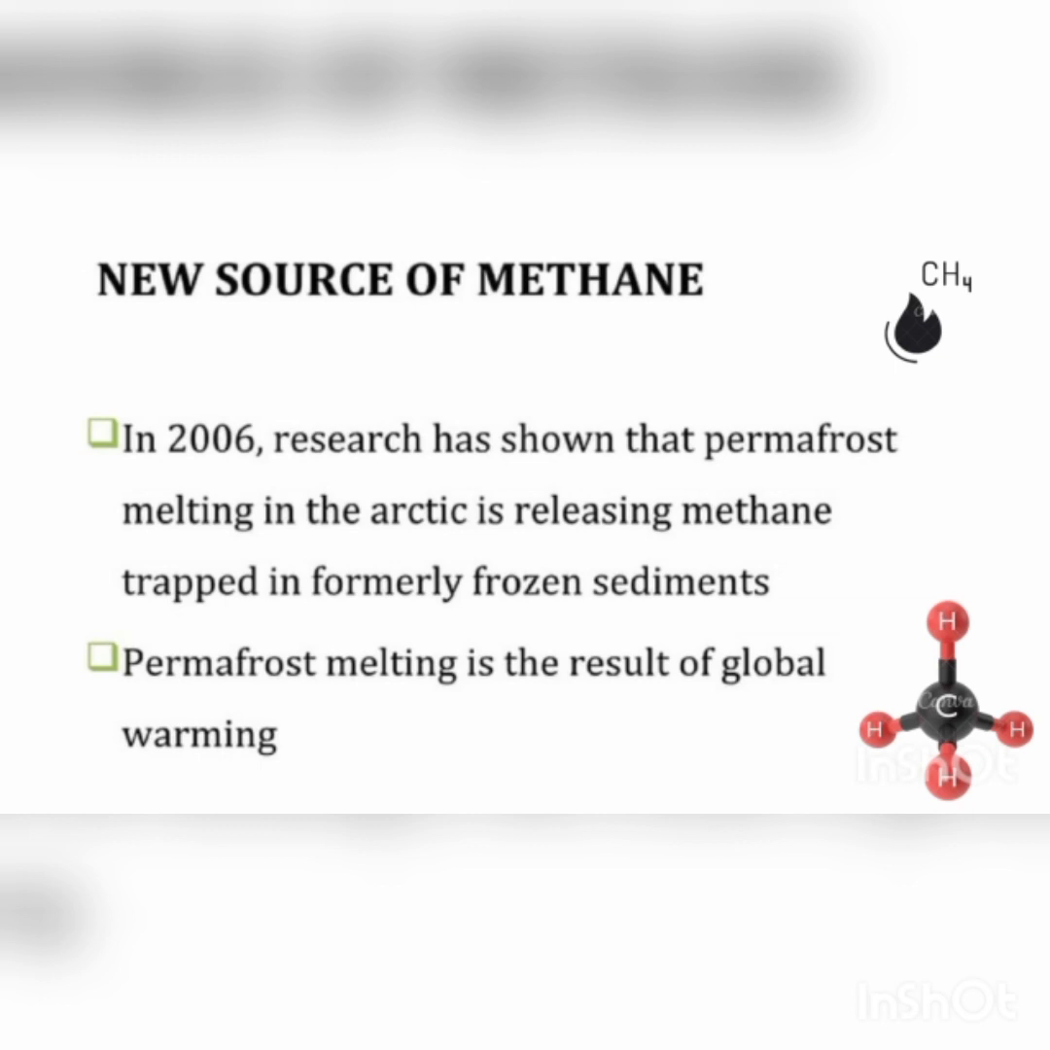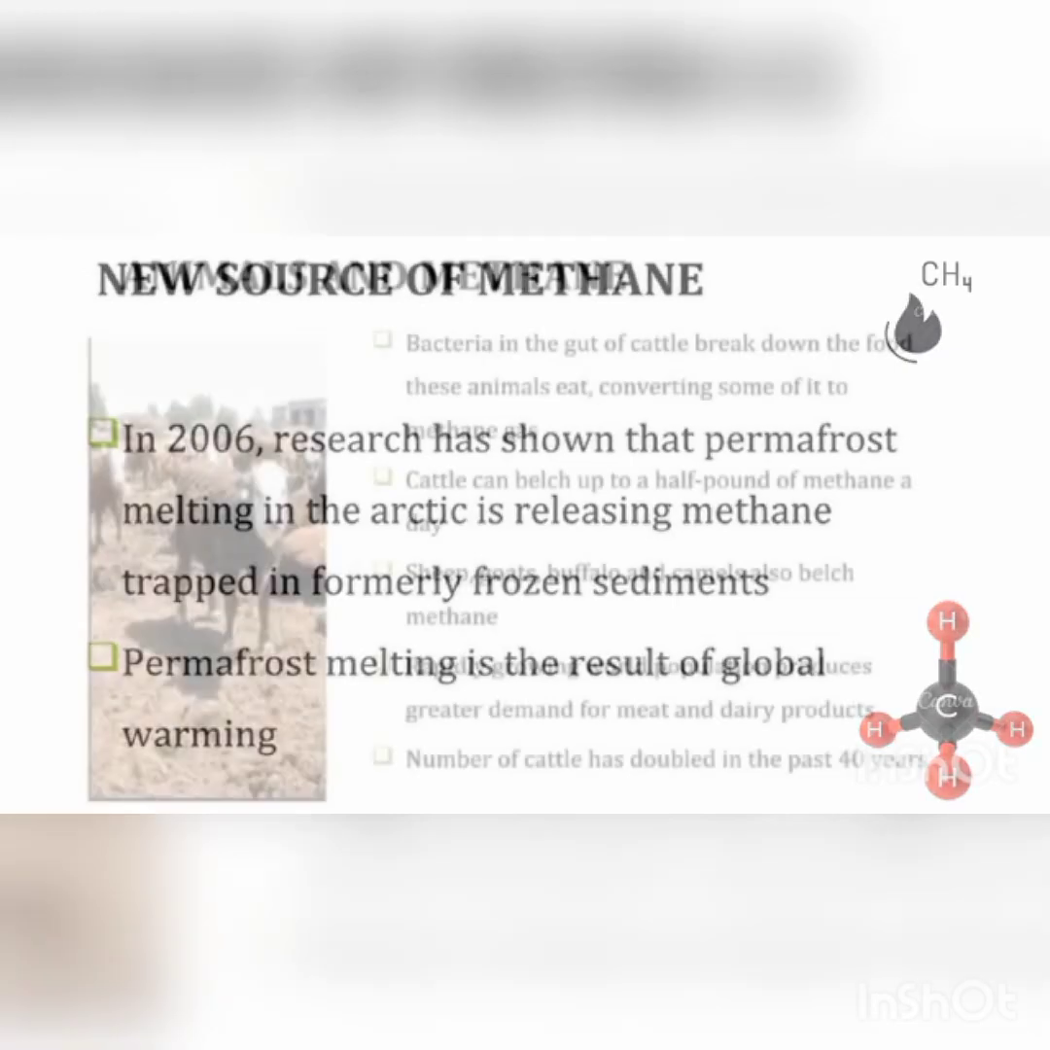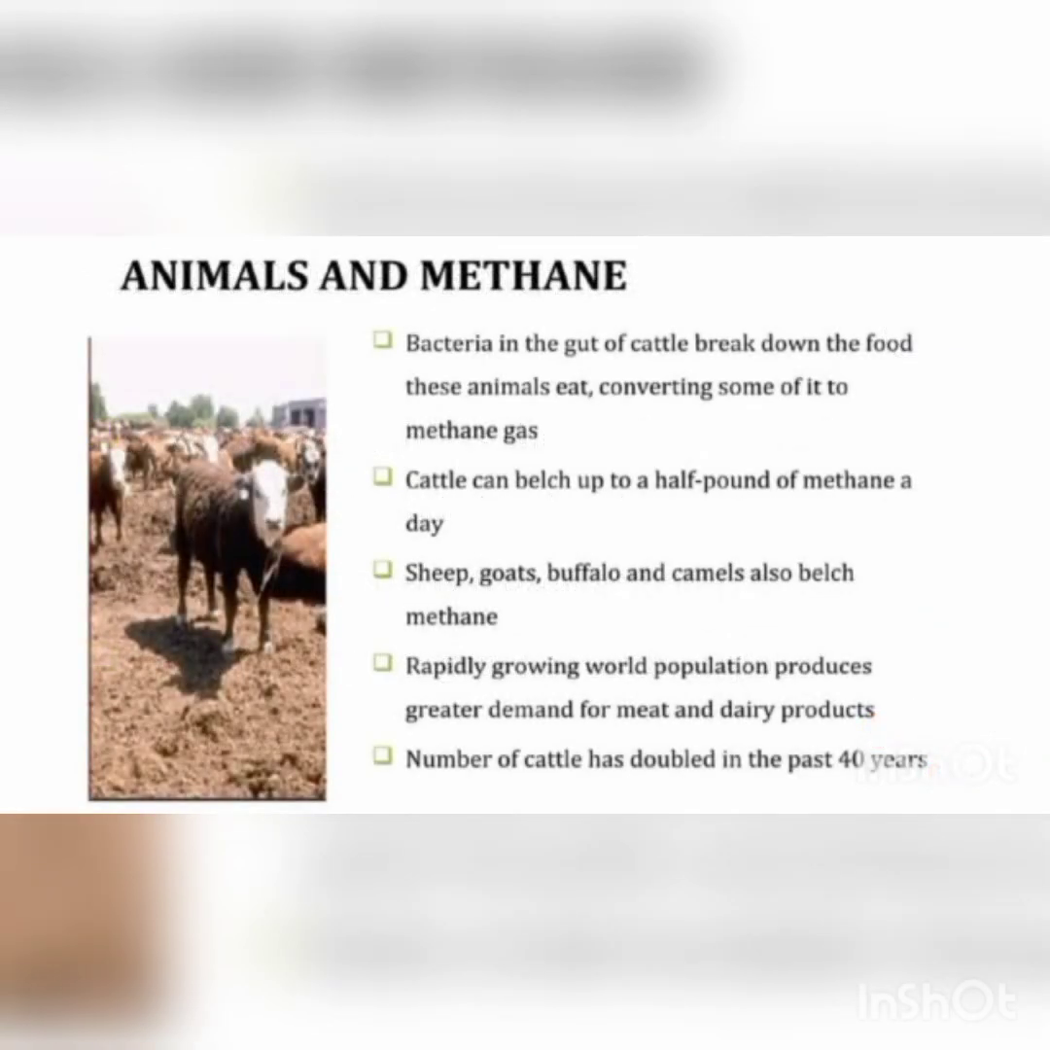Animals and methane. Bacteria in the gut of cattle break down the food these animals eat, converting some of it to methane gas. Cattle can belch up to half a pound of methane a day. Sheep, goats, buffalo, and camels also belch methane. A rapidly growing world population produces a greater demand for meat and dairy products. The number of cattle has doubled in the past 40 years.